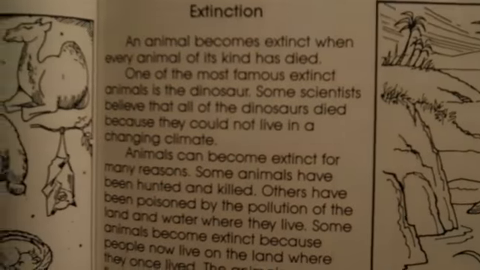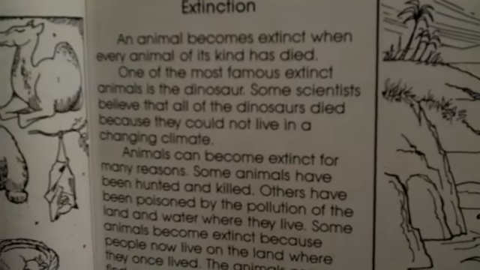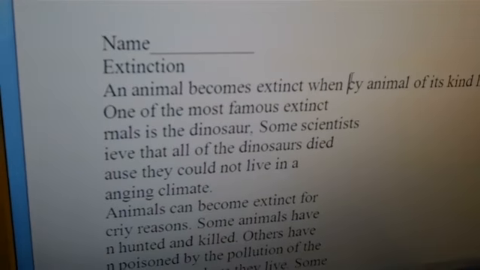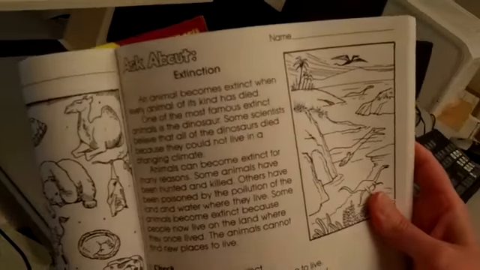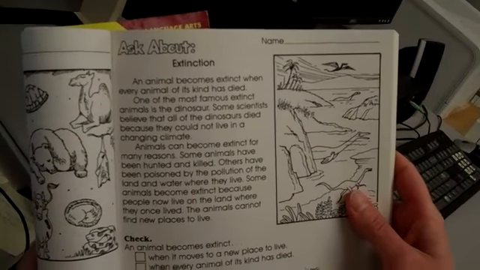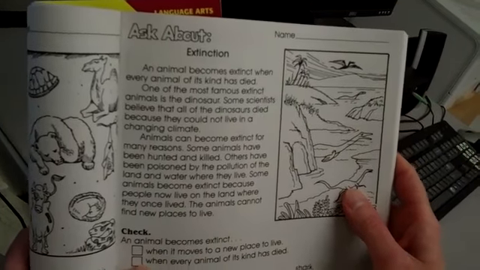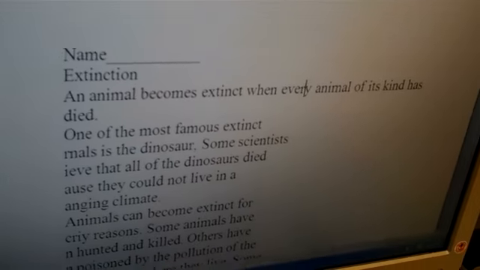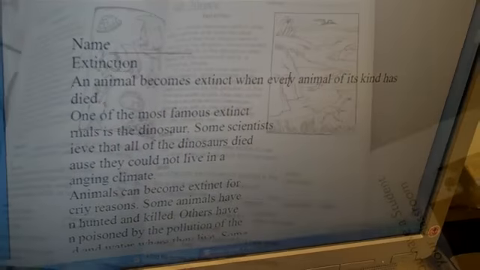It stopped on "when," even though every kind of animal is part of that sentence. So I'd go through and fix it: when every animal becomes extinct. We got "CY" instead of "every." Even though it was a regular font, it missed a word.